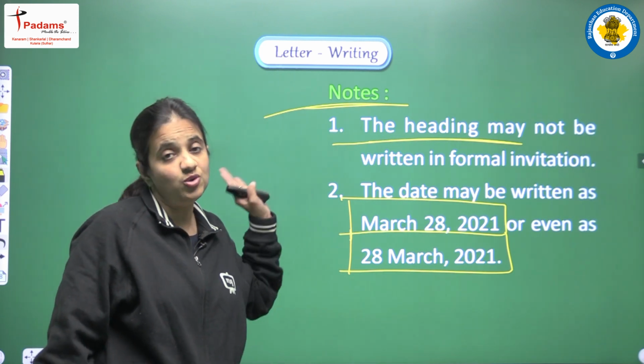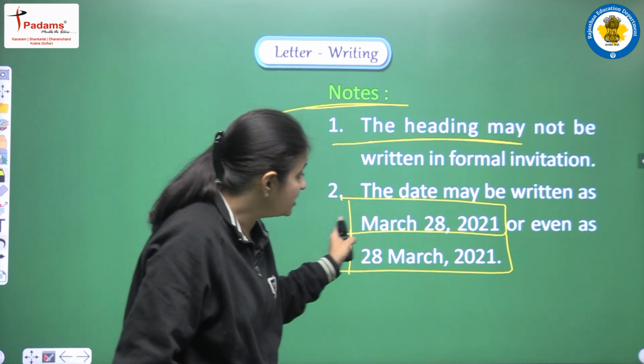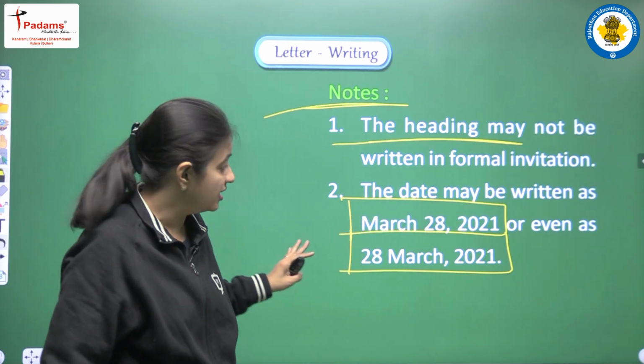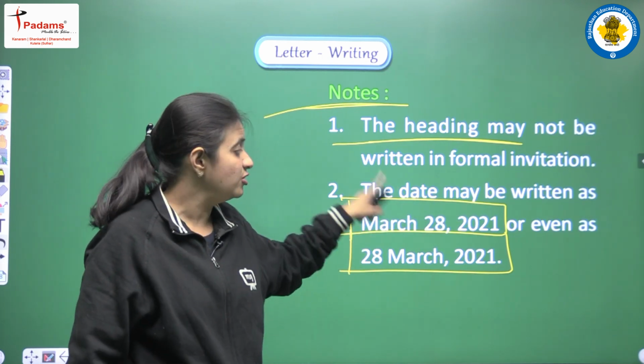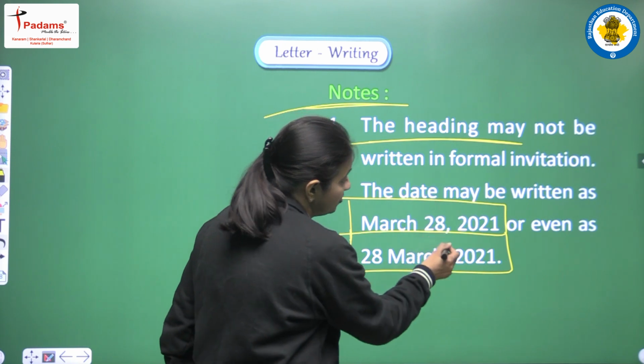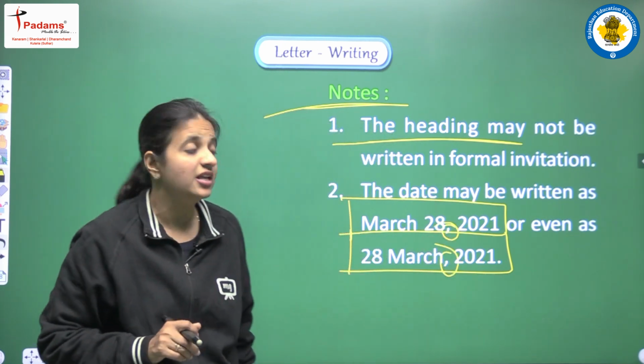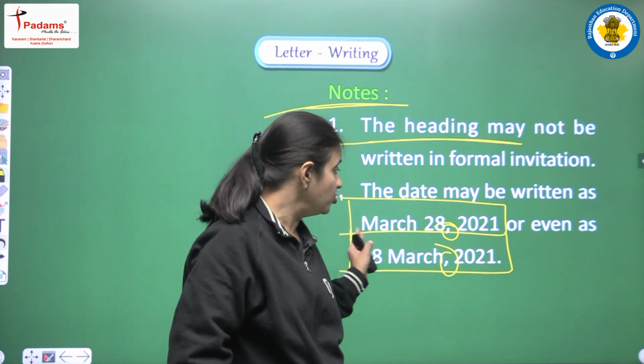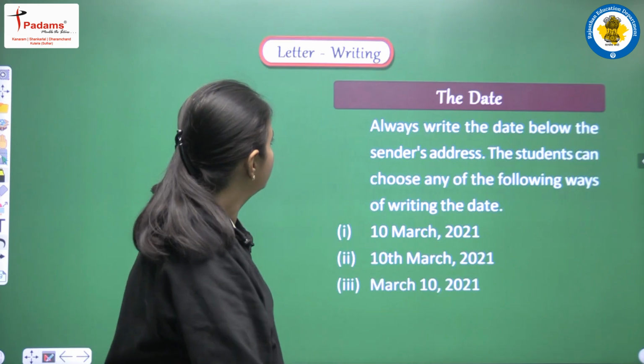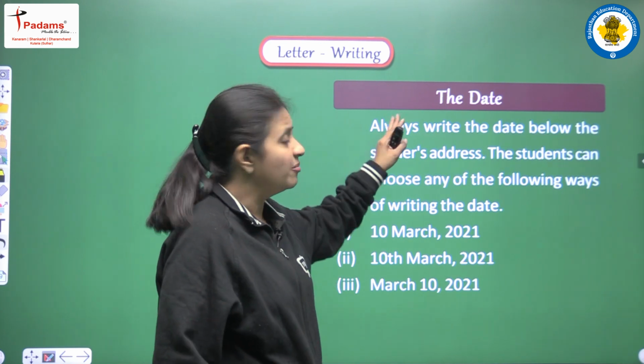So students, you have to be very careful because we have to follow the structure properly. We have two options, but you can see that in the first option we have a comma here, and in the second option also we have a comma. So in this manner you can write the date. Now next we are talking about the date.